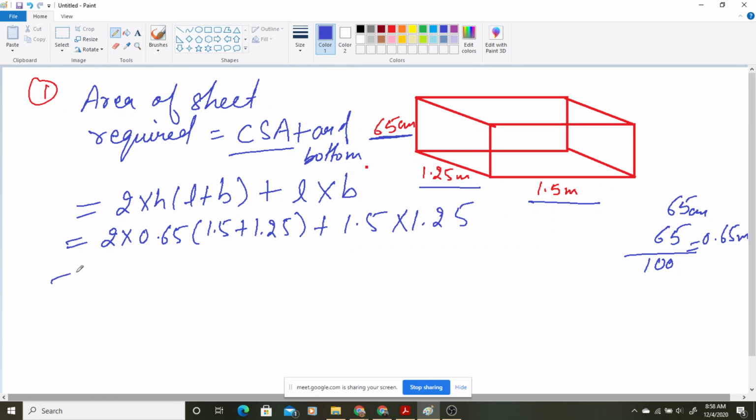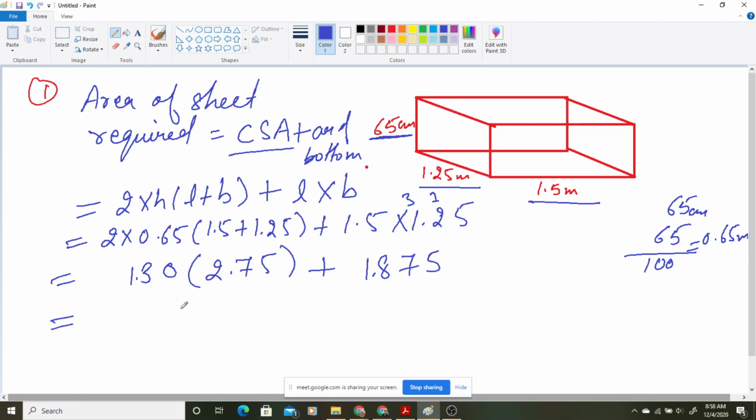So now multiply: 2.75, and 1.5 times 1.25 is 1.875.